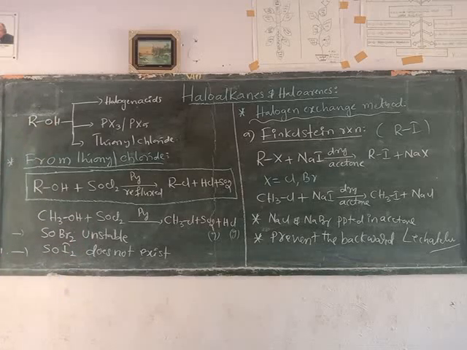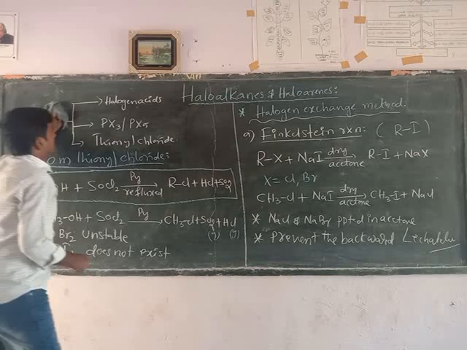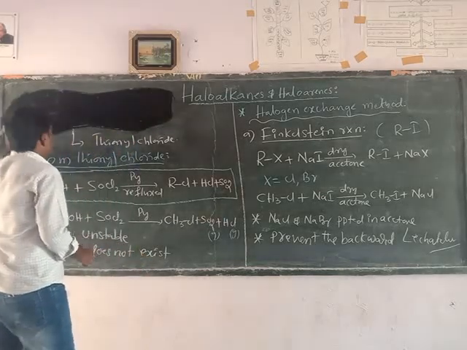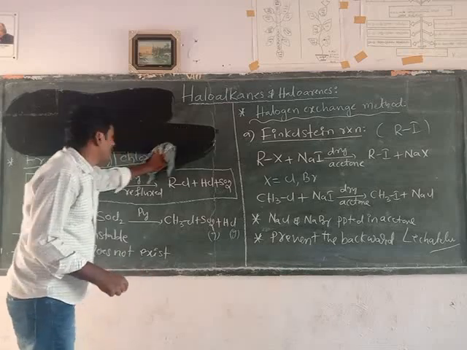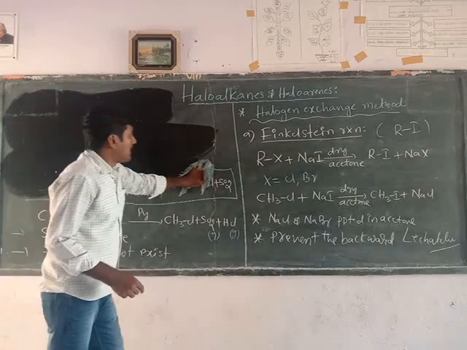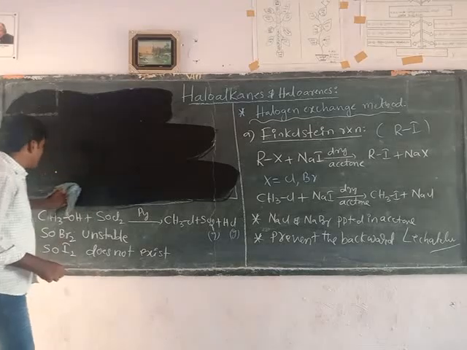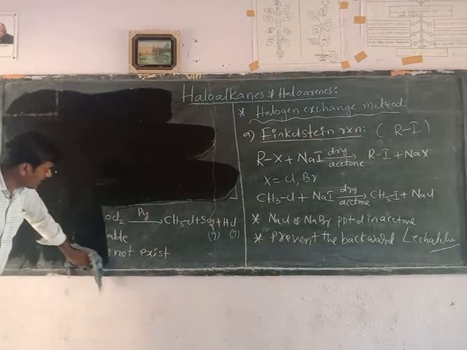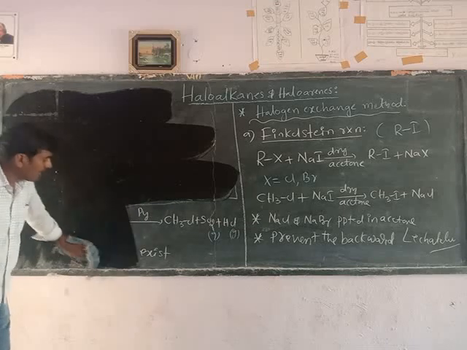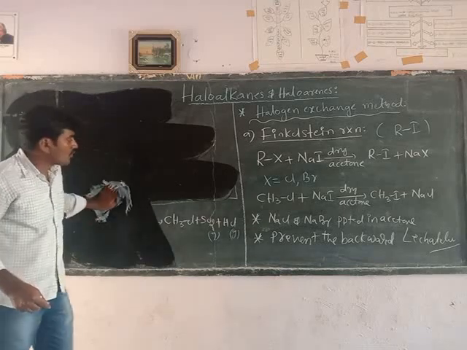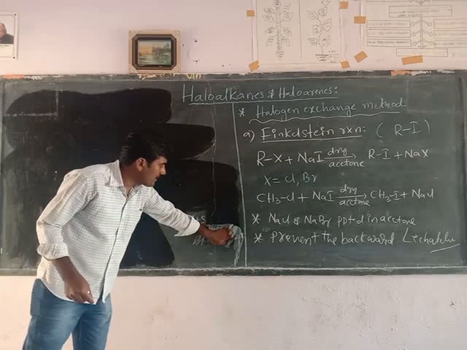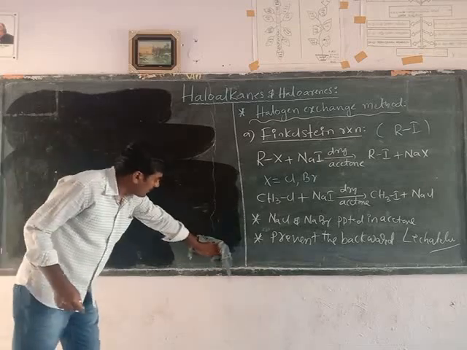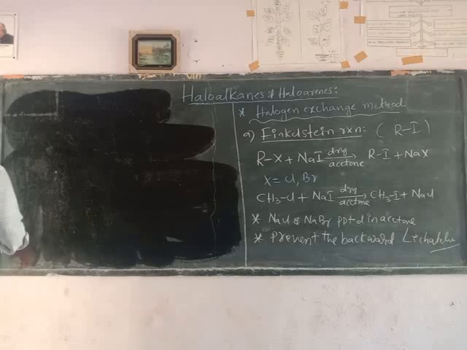Next, the Swarts reaction. In the halogen exchange method, the second one is the Swarts reaction. By using the Swarts reaction, we can prepare alkyl fluorides. Alkyl chlorides or alkyl bromides react with silver fluoride or mercurous fluoride or antimony trifluoride or cobalt fluoride in the presence of dry acetone to form alkyl fluoride. The reaction is called the Swarts reaction.